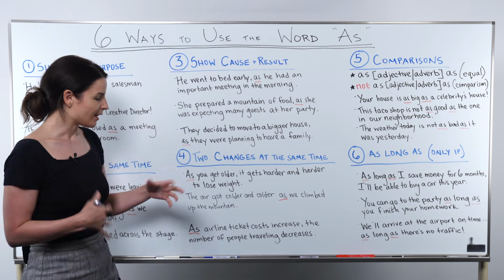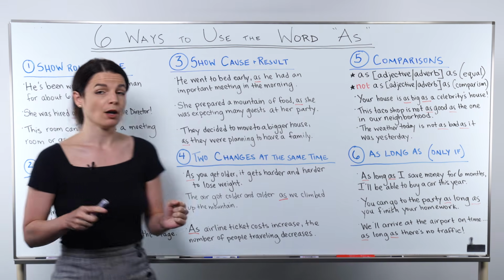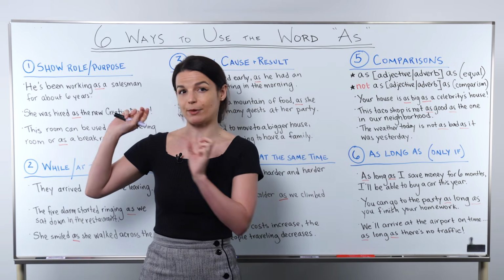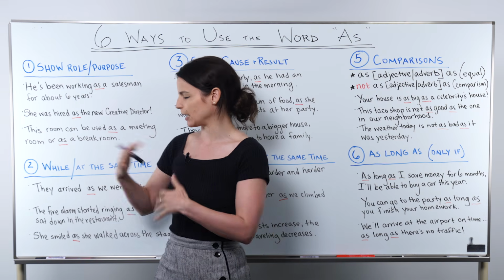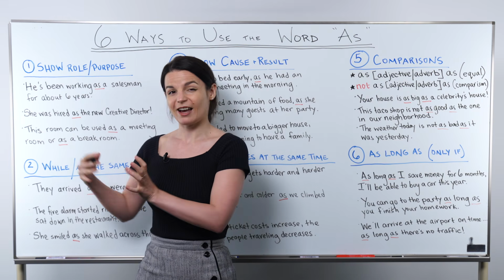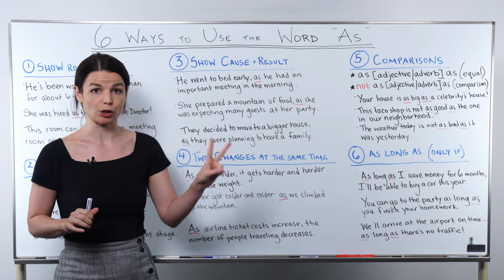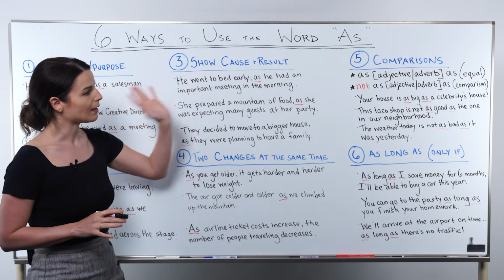So keep in mind that this one, again, is used to express changes happening at the same time. The one we talked about in number 2 expresses 2 actions that happened sometimes in the past, or sometimes they happened or they were happening at the same time, but not just changes. So that's the key difference between 2 and 4. Okay, great. So let's continue to the last 2 points.